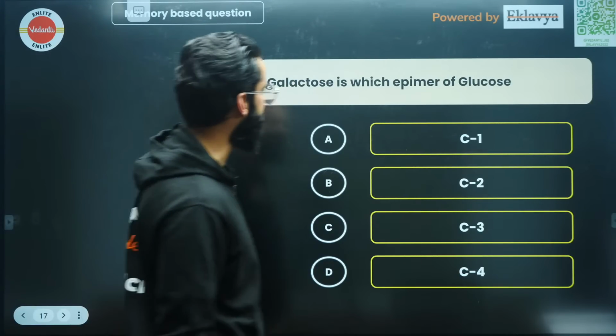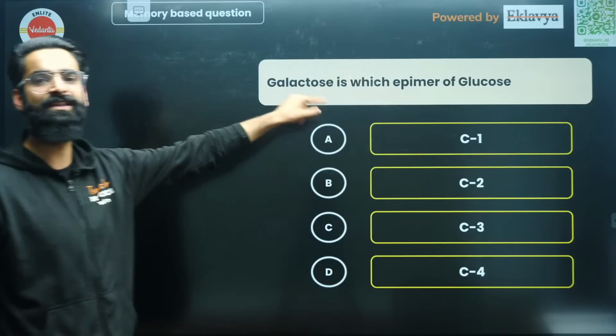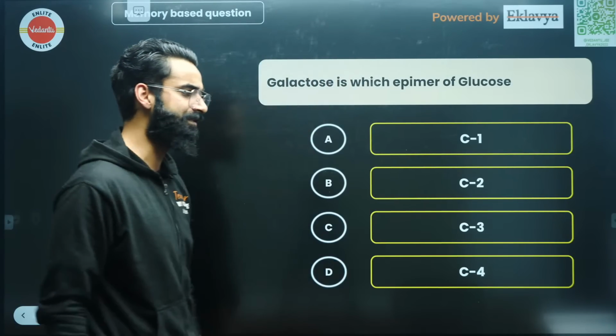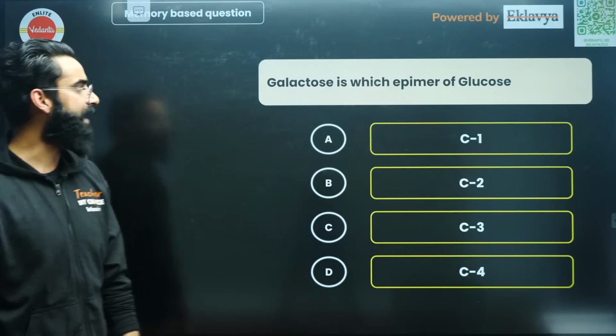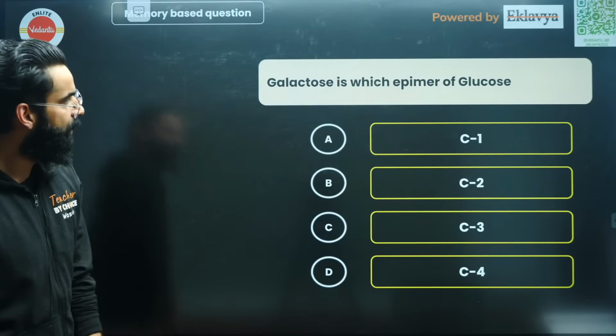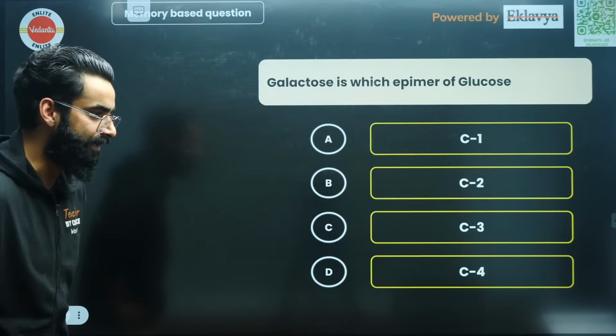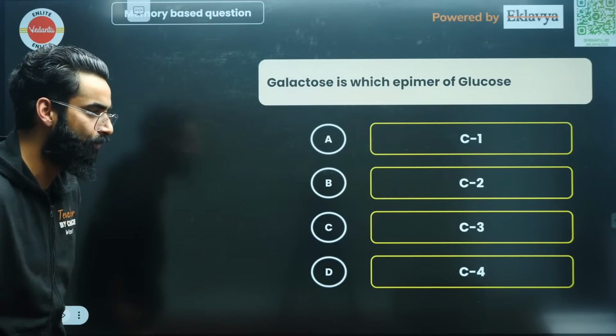Okay, galactose is which epimer of glucose? Again, the question directly from your NCERT, my dear people, right? Let me know quickly what did you write in this one. Which epimer of glucose is galactose? What do you think? Is it C1, C2, C3 or C4?